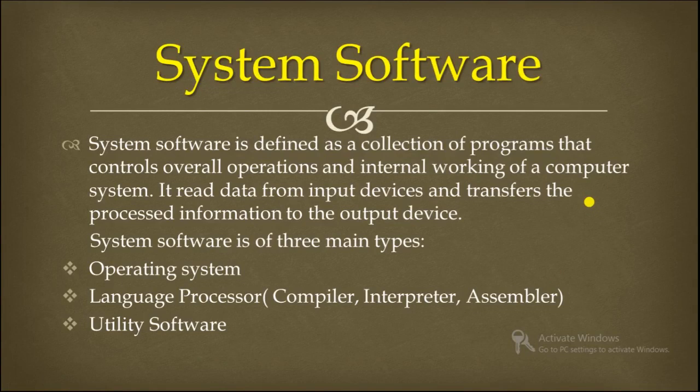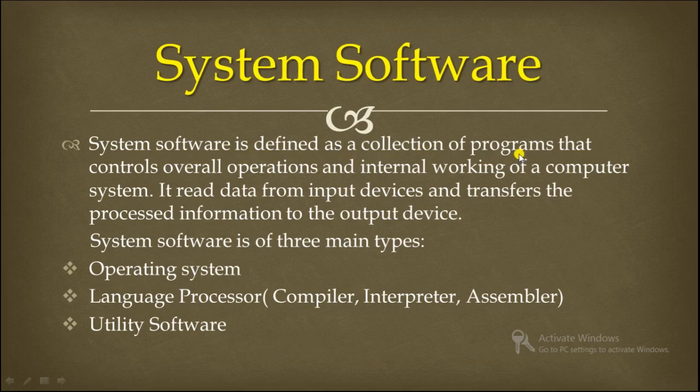So in the last video we had started types of software, where we saw what is software and its types, that was application software and system software. So today we are going to discuss system software. So let's start. System software is defined as a collection of programs.